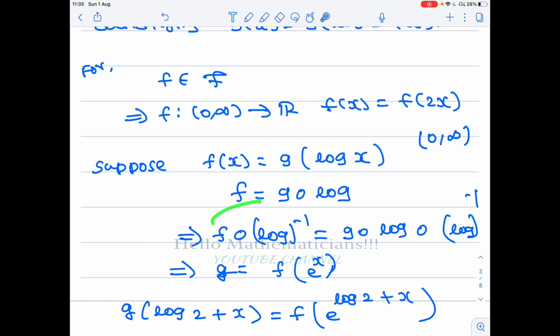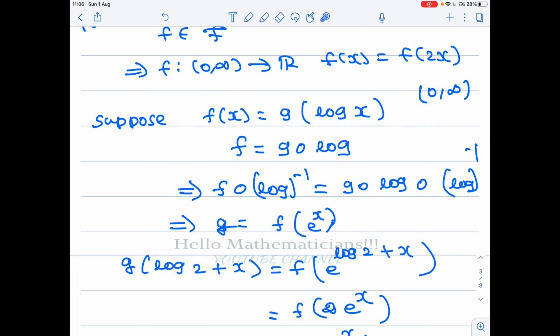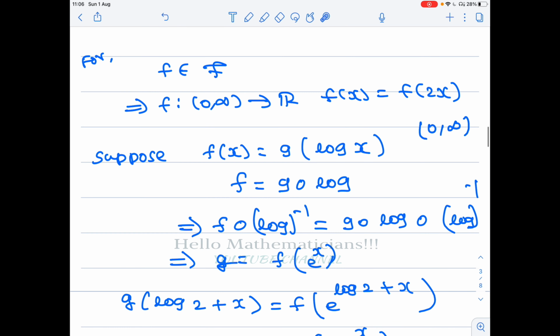So if you compose log inverse on both sides, this log and this log inverse will get cancelled. You get g equal to f composed with e power x. So now we got what g is. We are given a function f, we need a function g whose period is log 2. With that function, if you compose log x, you should get the function f of x. That is the idea.